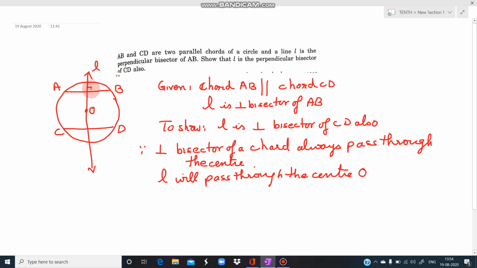This means it is perpendicular and it has also bisected. And AB and CD are parallel chords, isn't it?